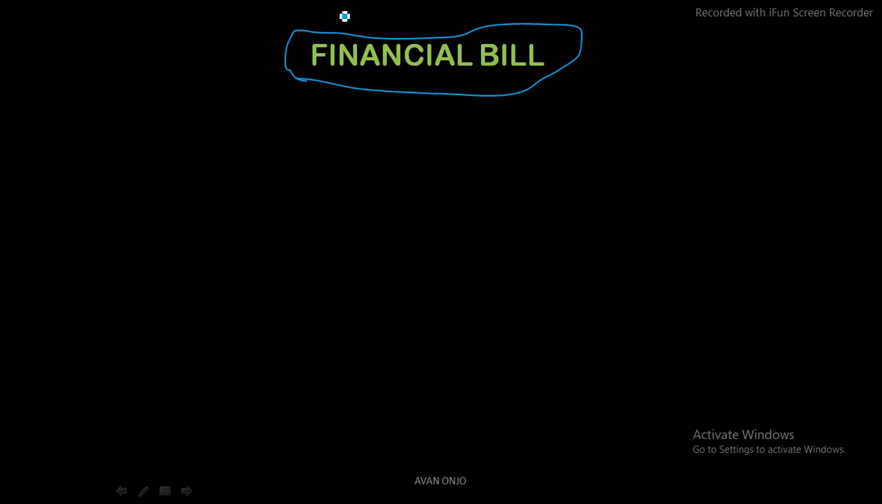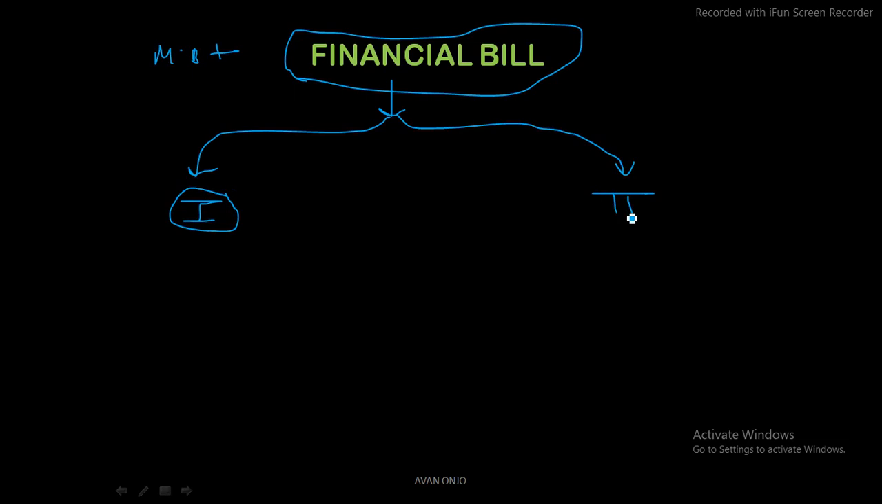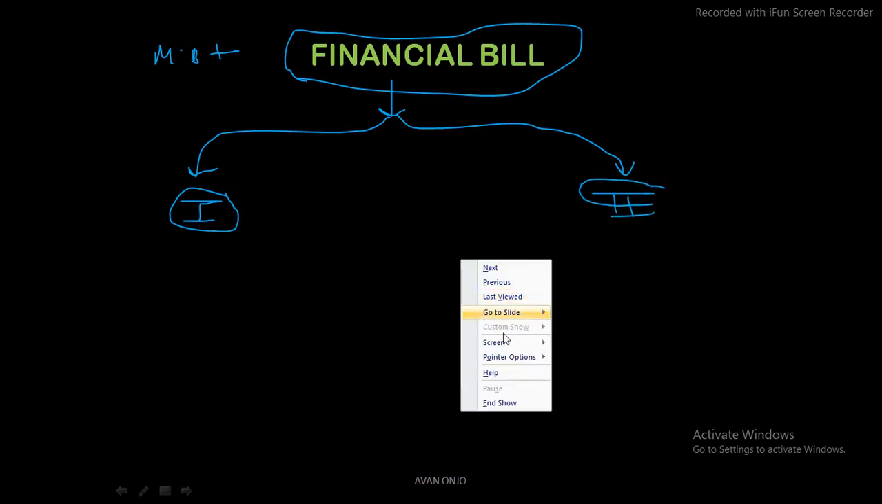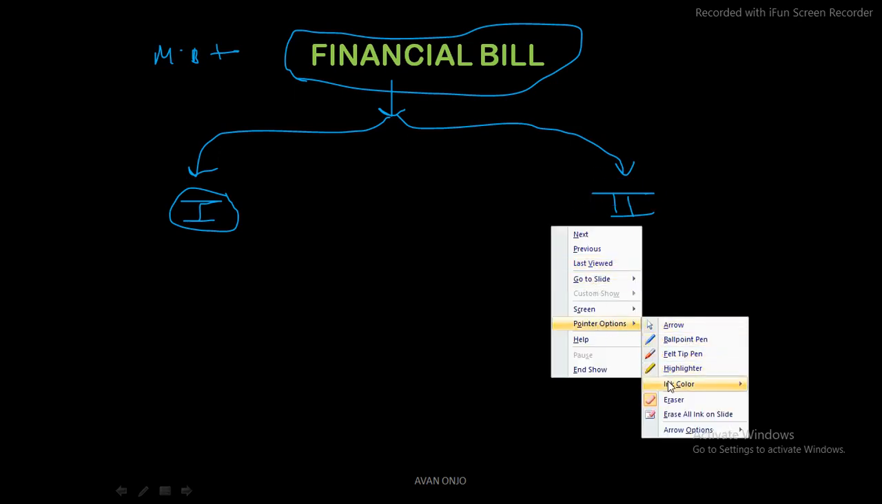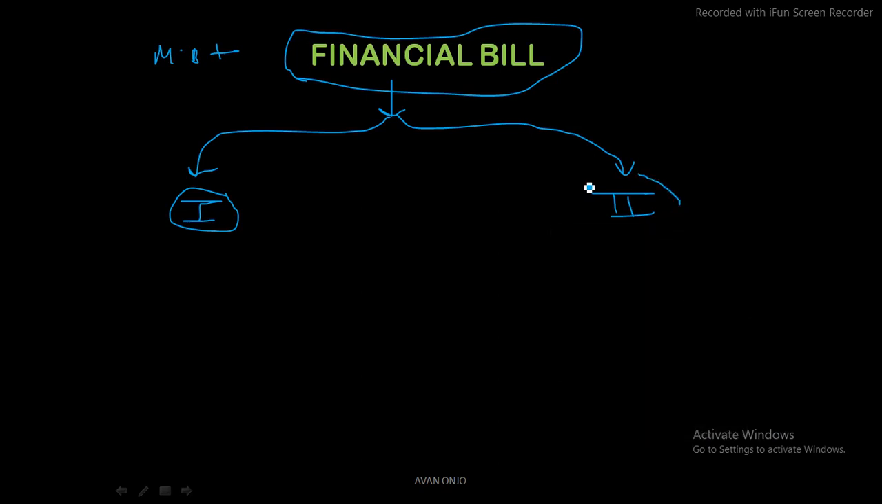Because of that particular thing, this bill is not going to be certified as a money bill, because it is going to have certain additions apart from the provisions of the money bill. Now there are two categories of financial bill, very important. Actually everything is important. We have category number 1 and category number 2 of financial bill.